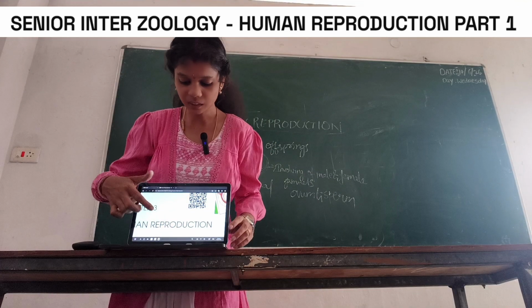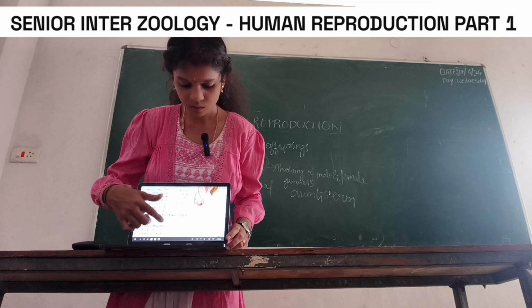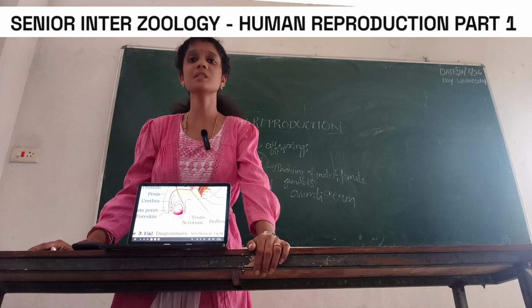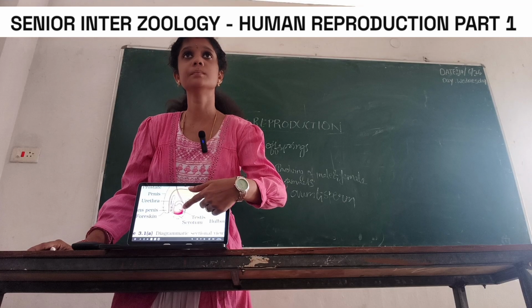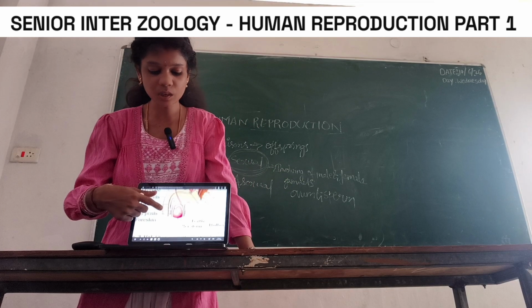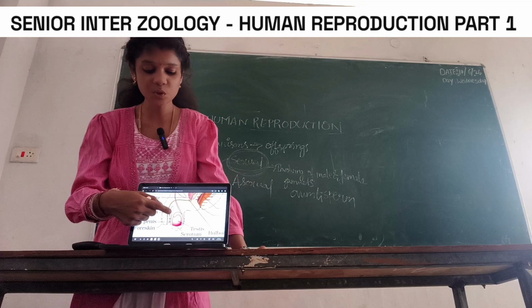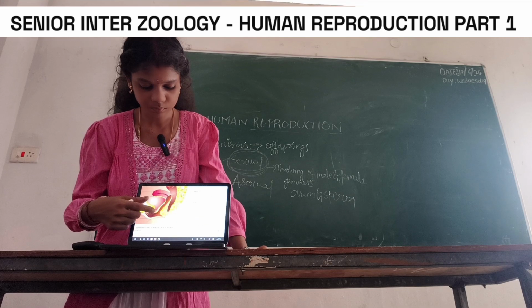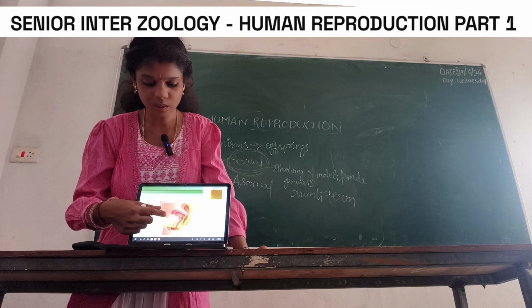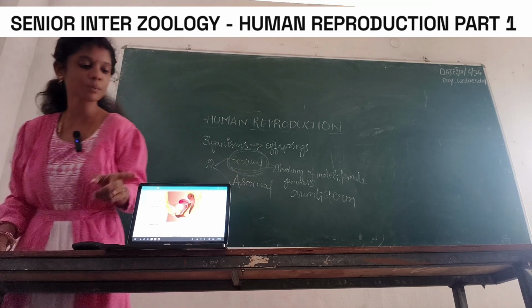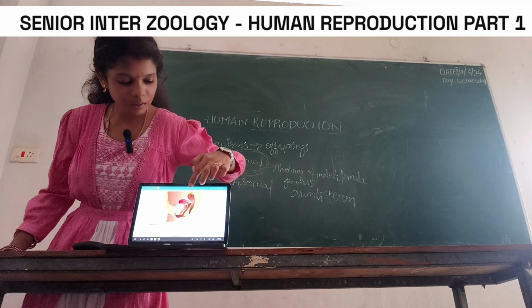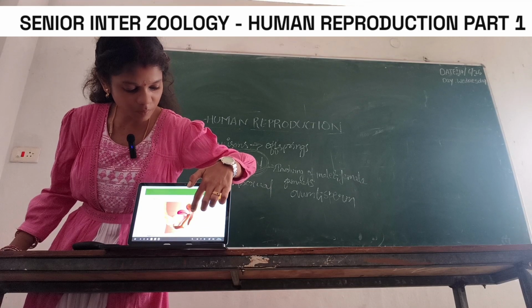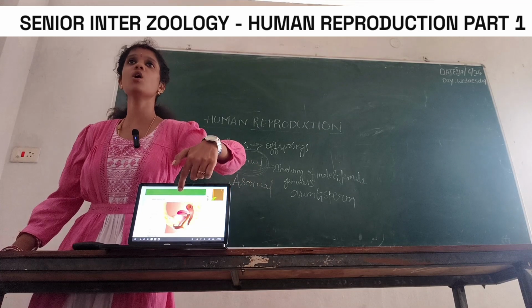Here we can take a look. This is the male reproductive system, and sperms are situated in the scrotum. This is the female reproductive system, and in the ovaries the ovum is present.